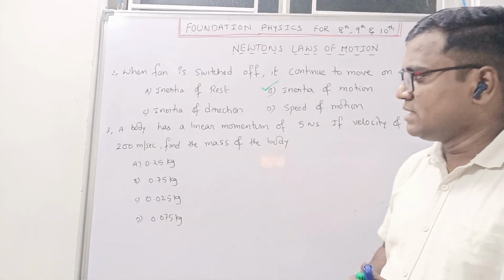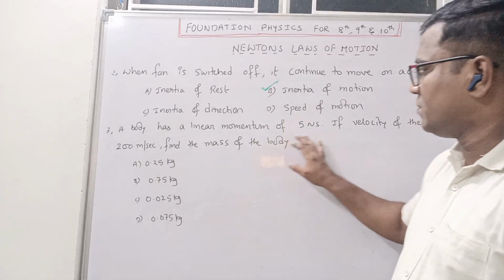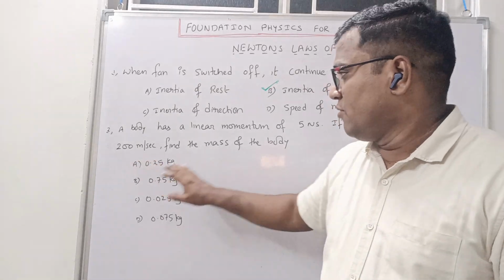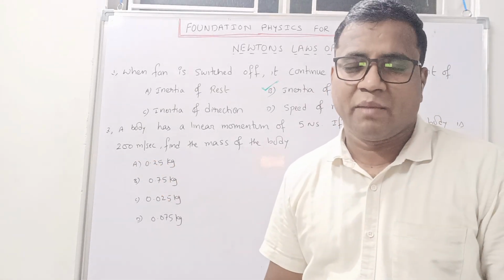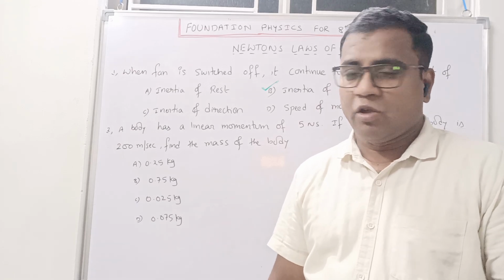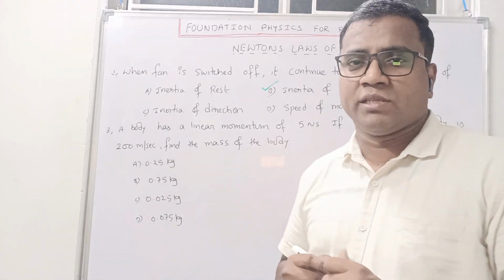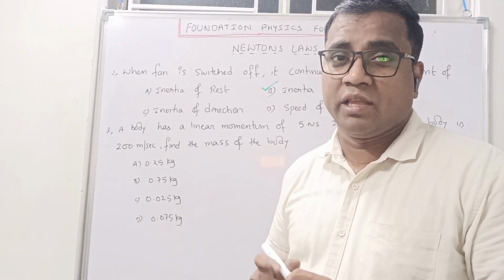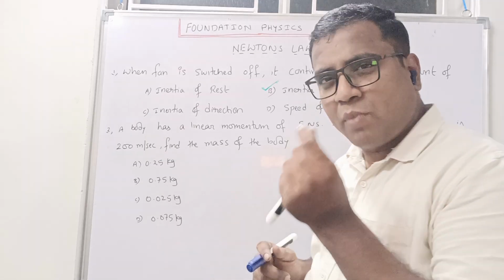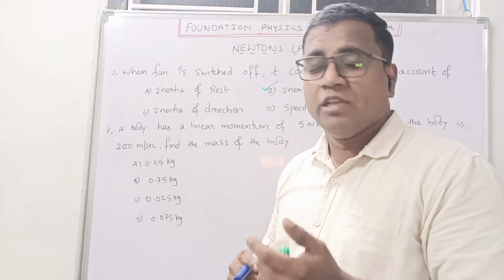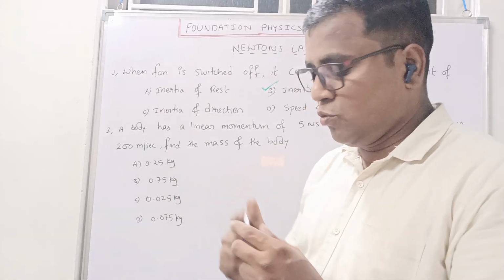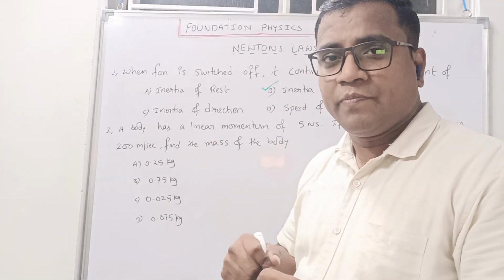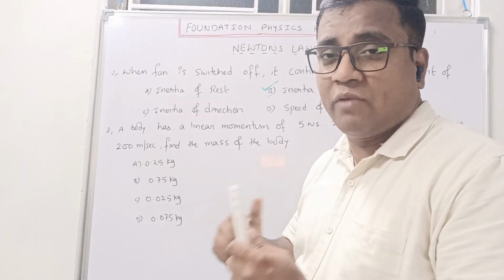Now we'll see again. A body has linear momentum 5 Newton second. If the velocity of the body is 200 meter per second, find the mass of the body. Clear? Whenever you want to solve questions, if anyone is thinking, sir, physics is very tough, I cannot solve, then do a small practice and you will become perfect, right? What to do is just write. See how I am solving, the same method we solve.